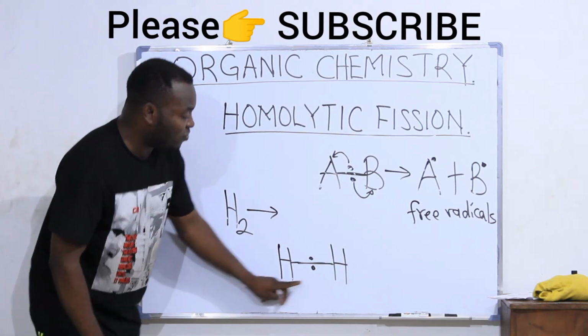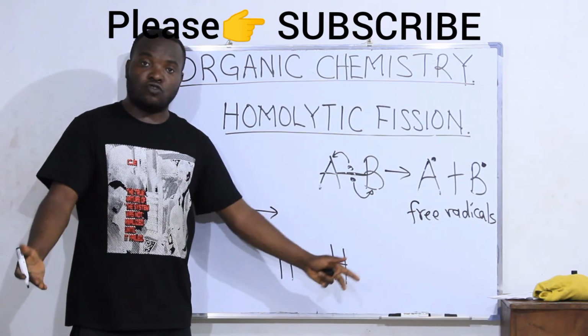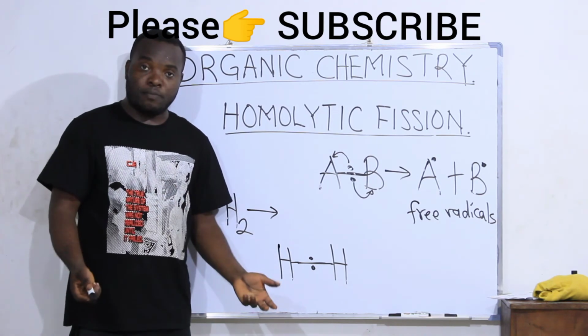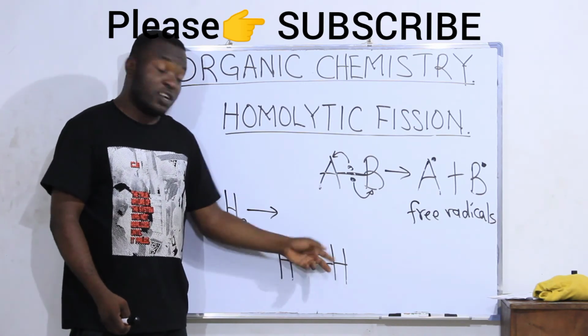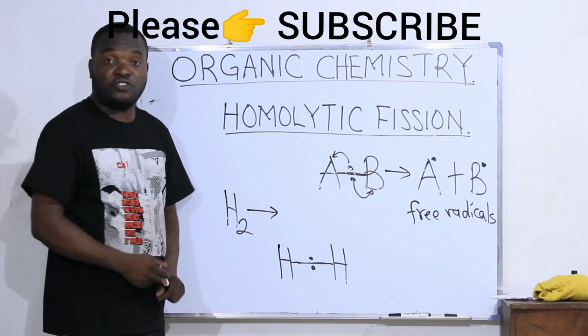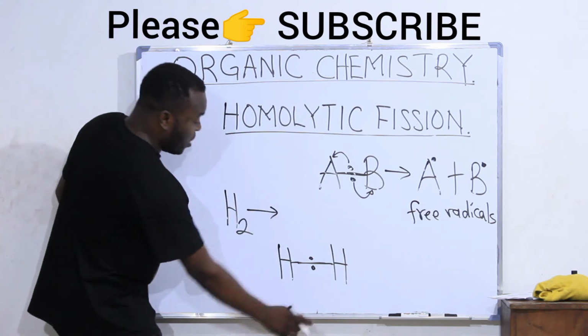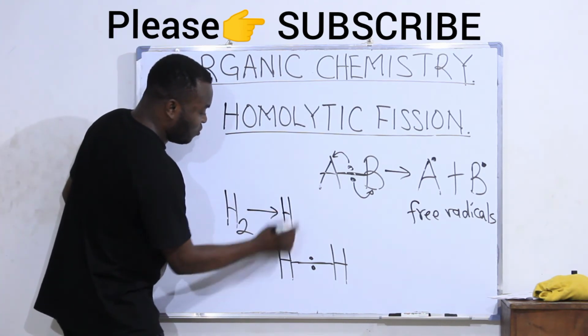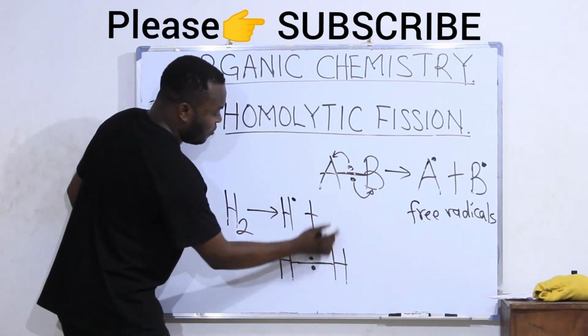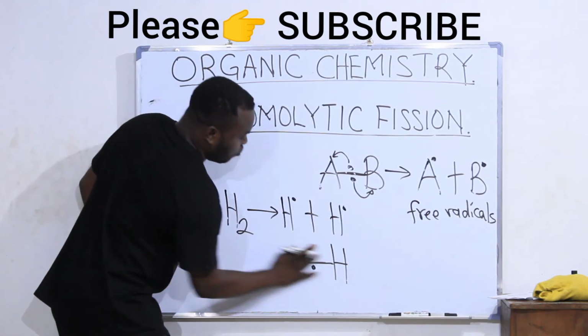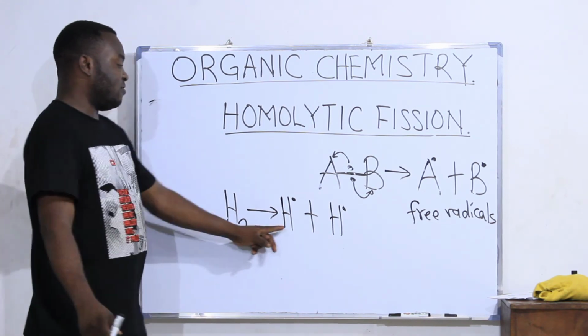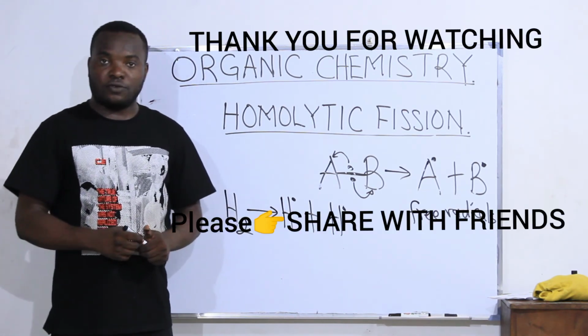Because I have H and H here, the same atom, the electronegativity will be the same. So nobody will be more electronegative than the other. So the electrons will be equally shared. In that case, when I break this bond, one of the H will take one of the electrons, the other H will take the other electron. So this is what I will get. And these are called free radicals.